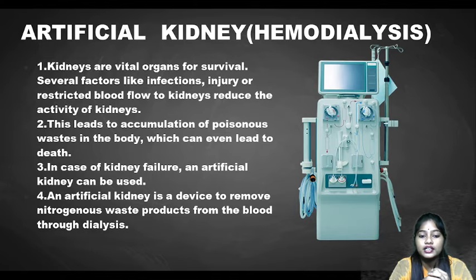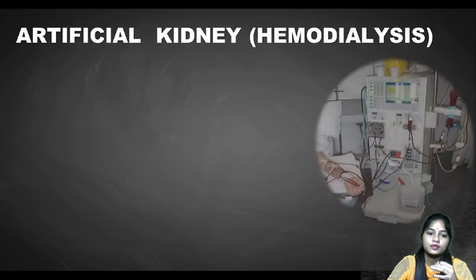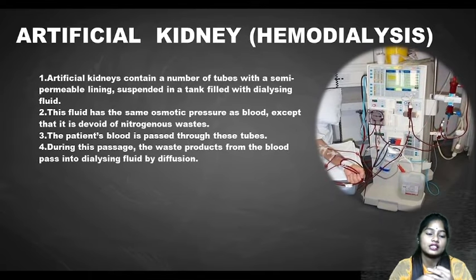An artificial kidney is a device to remove nitrogenous waste. This is the device. It can remove the nitrogenous waste products from the blood through dialysis. The artificial process by which we remove the nitrogenous waste is called dialysis. So the artificial kidney process is called hemodialysis.